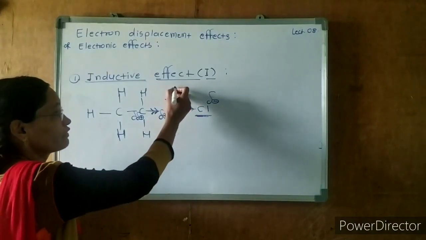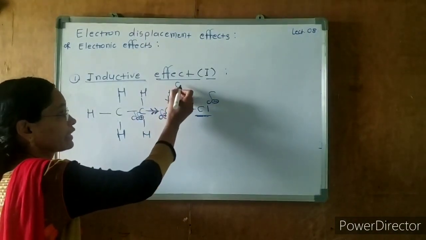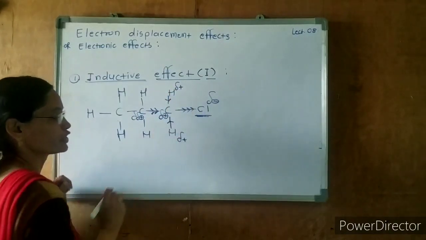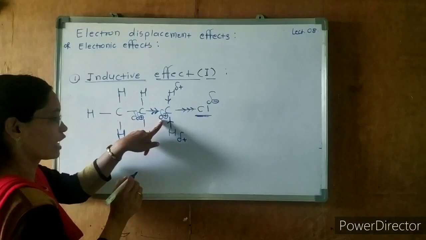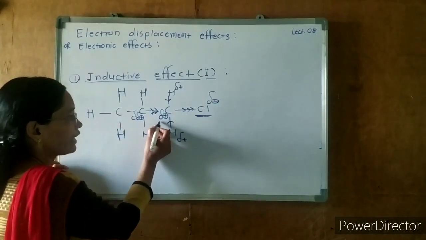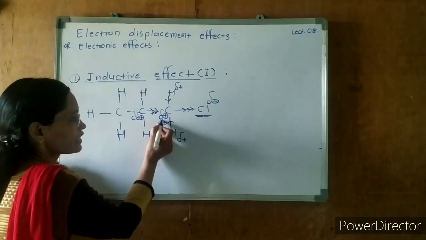Okay, so this hydrogen will get delta positive, this hydrogen also will get delta positive charge, and this carbon will get delta negative. Now delta positive and delta negative get neutralized here.